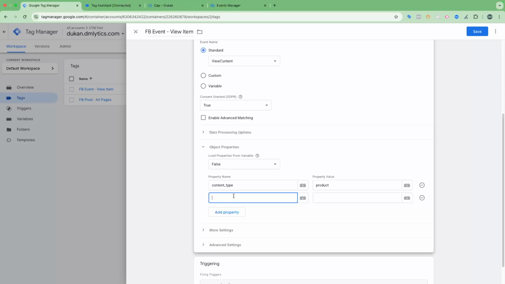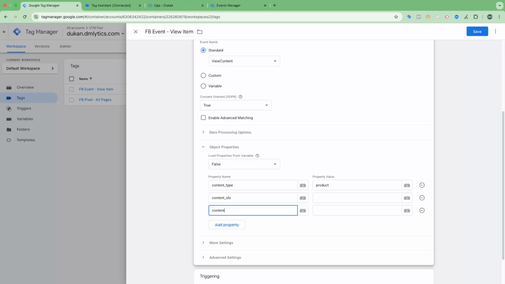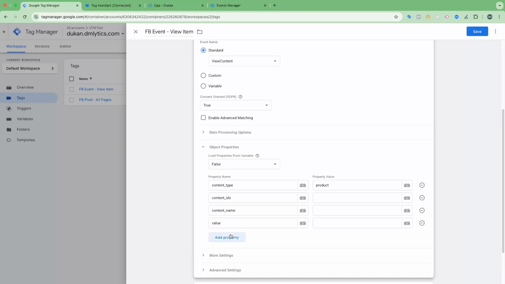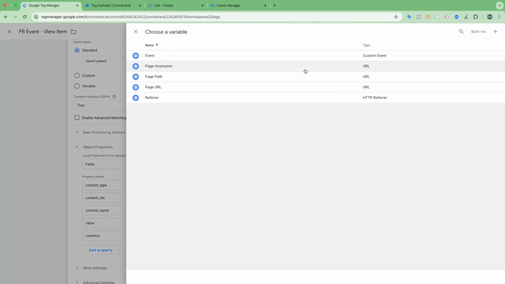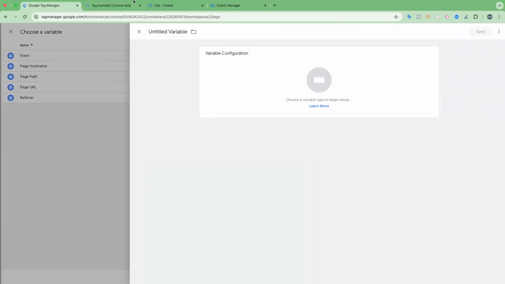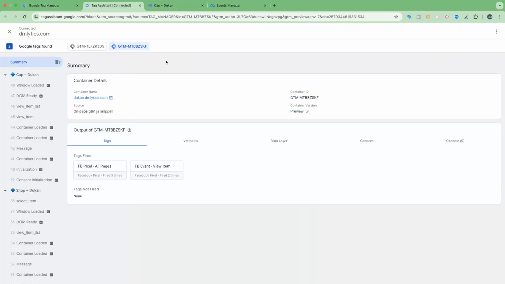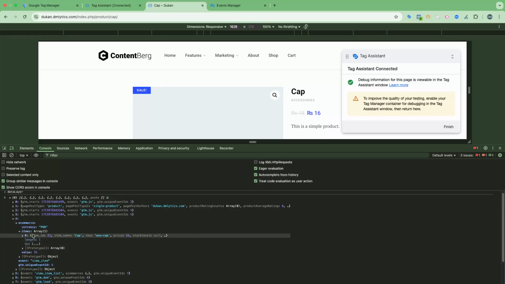on what data you can send for each standard event's parameters. What we need here is content type, and then we need content IDs, content name, value, and currency. So I will create respective variables here. For the content IDs, look for this path in the data layer.